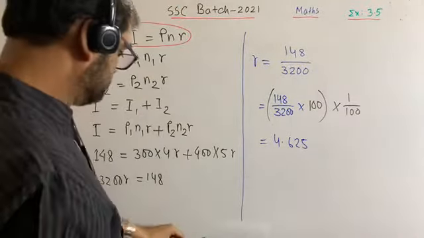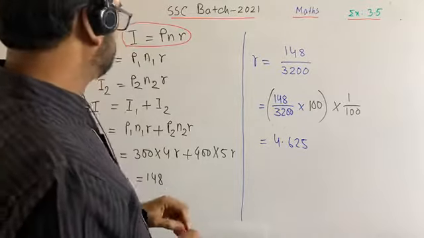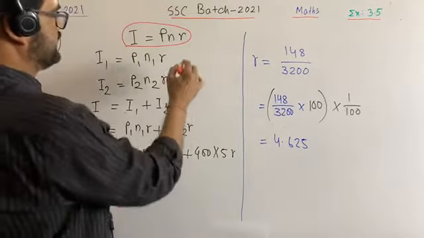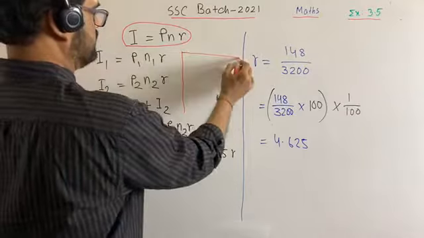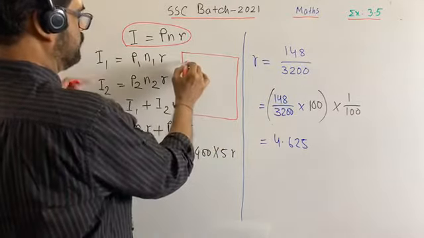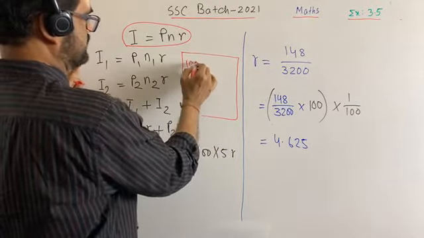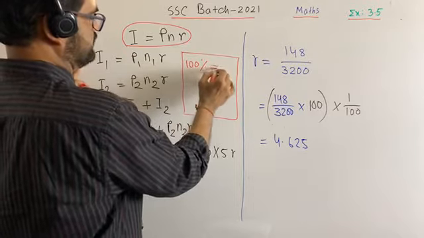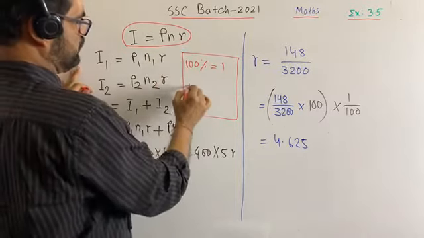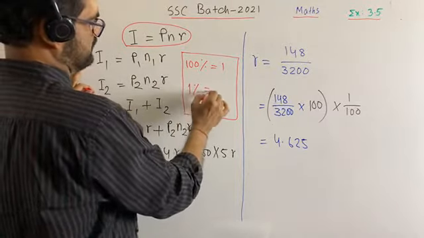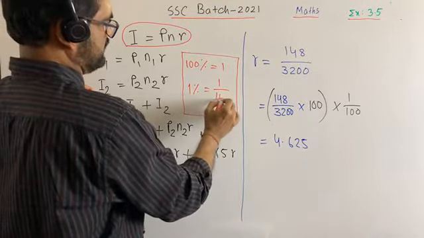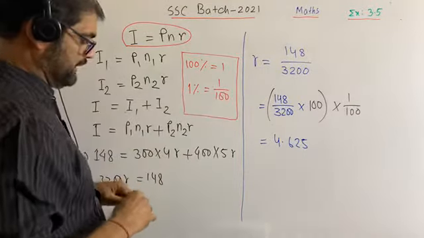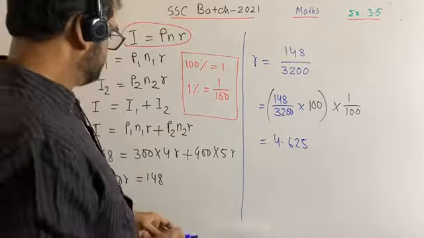Dear students, I think all of you know that. You write down, suppose we know what is 100%. 100% means 1. So what is 1%? 1% means 1 by 100. Okay, you see that there is 1 by 100.